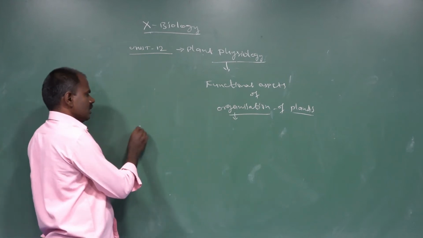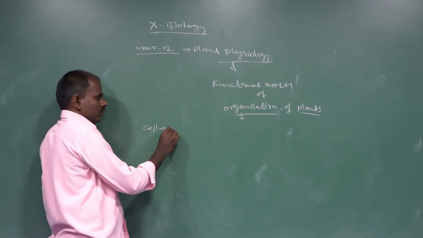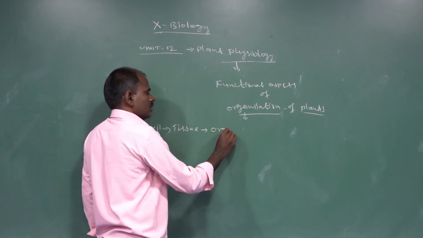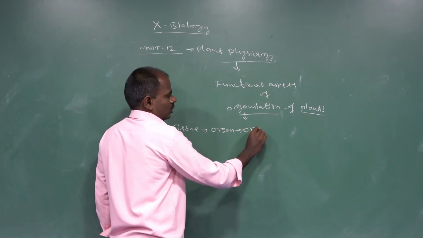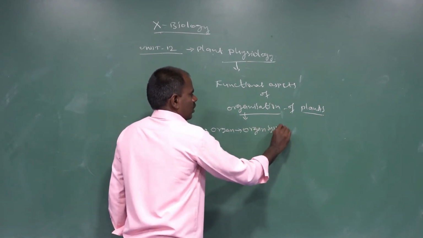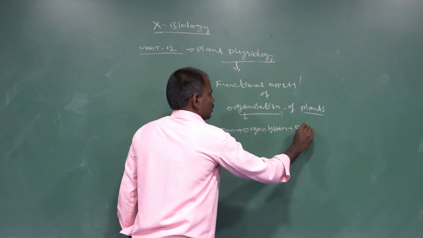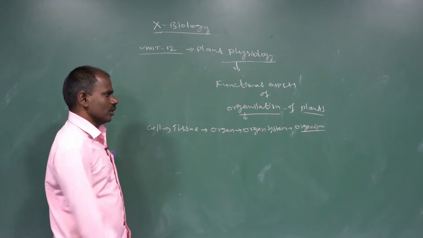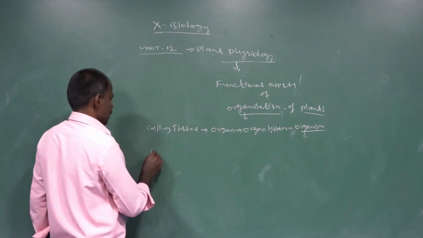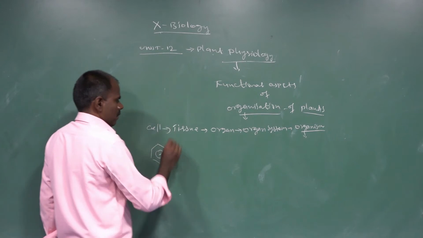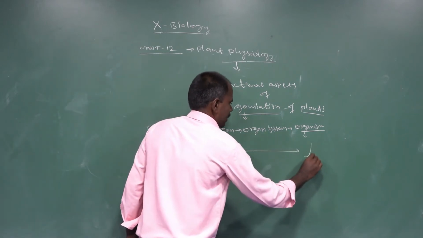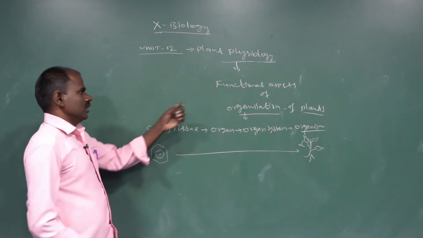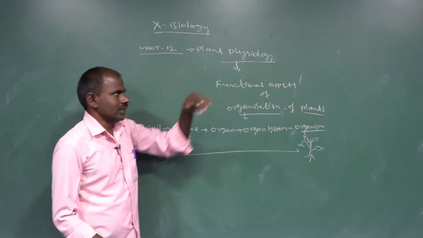Organization means a cell becomes developed into tissue, tissue develops into organ, organ develops into organ system, and organ system develops into the organism, say the plant organism. It is the development of the entire organism from a cell. That is the functional aspects of organization of plants.